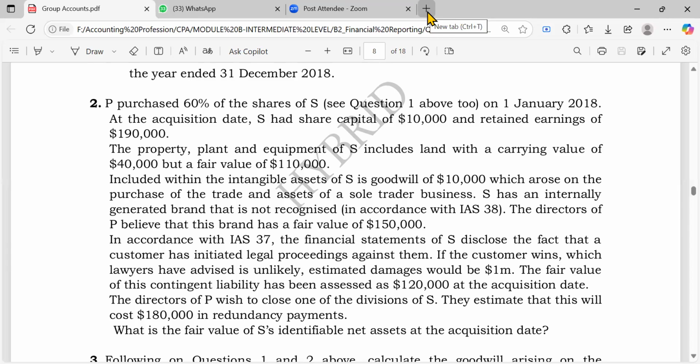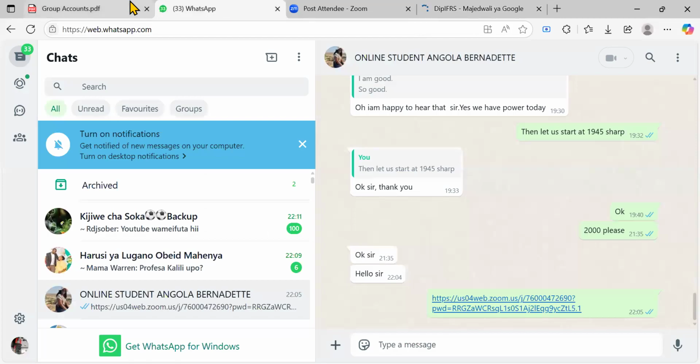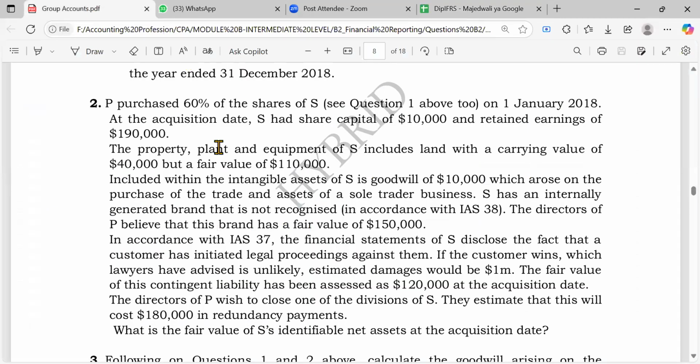Validation number 1. Yes, I think we have to proceed with what we had done before. Okay.